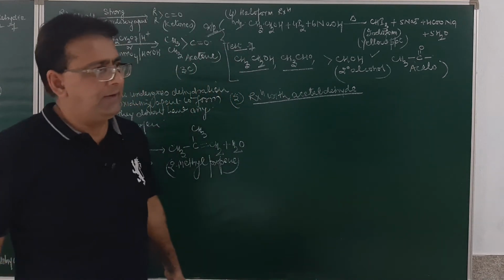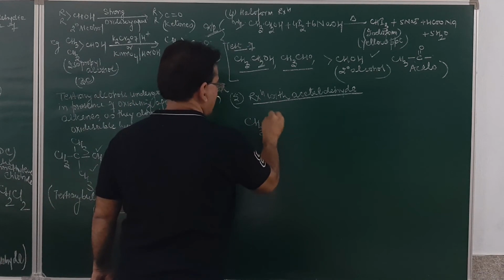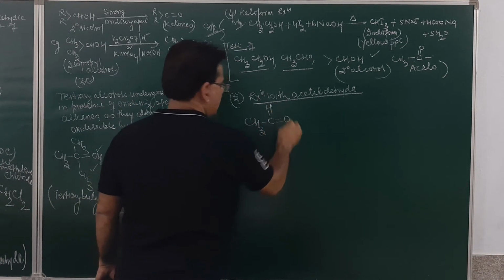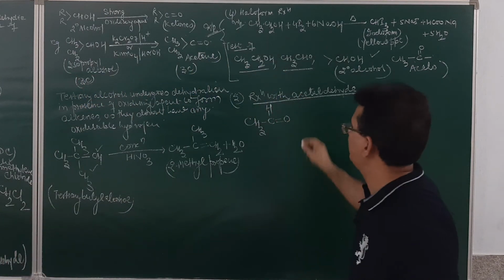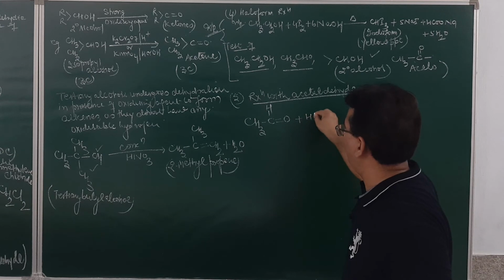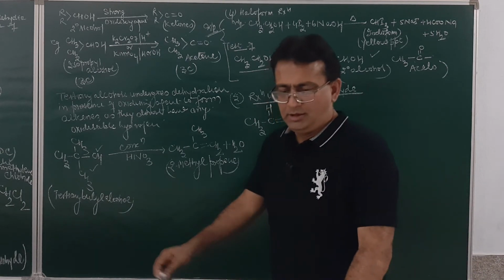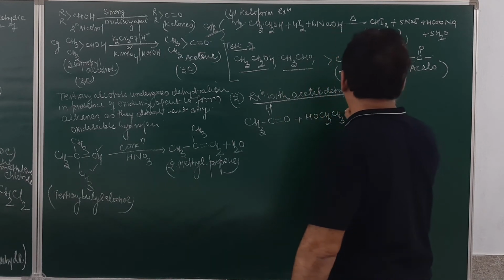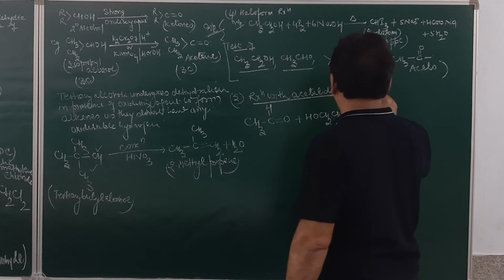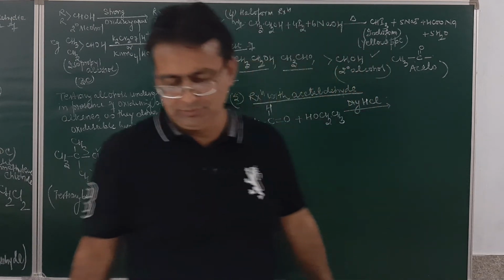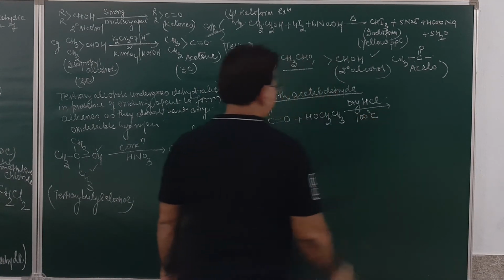Students, if you take acetaldehyde, acetaldehyde is made to react with ethyl alcohol, in presence of dry HCl gas, at the temperature of 100 degrees C. How will the reaction take place?